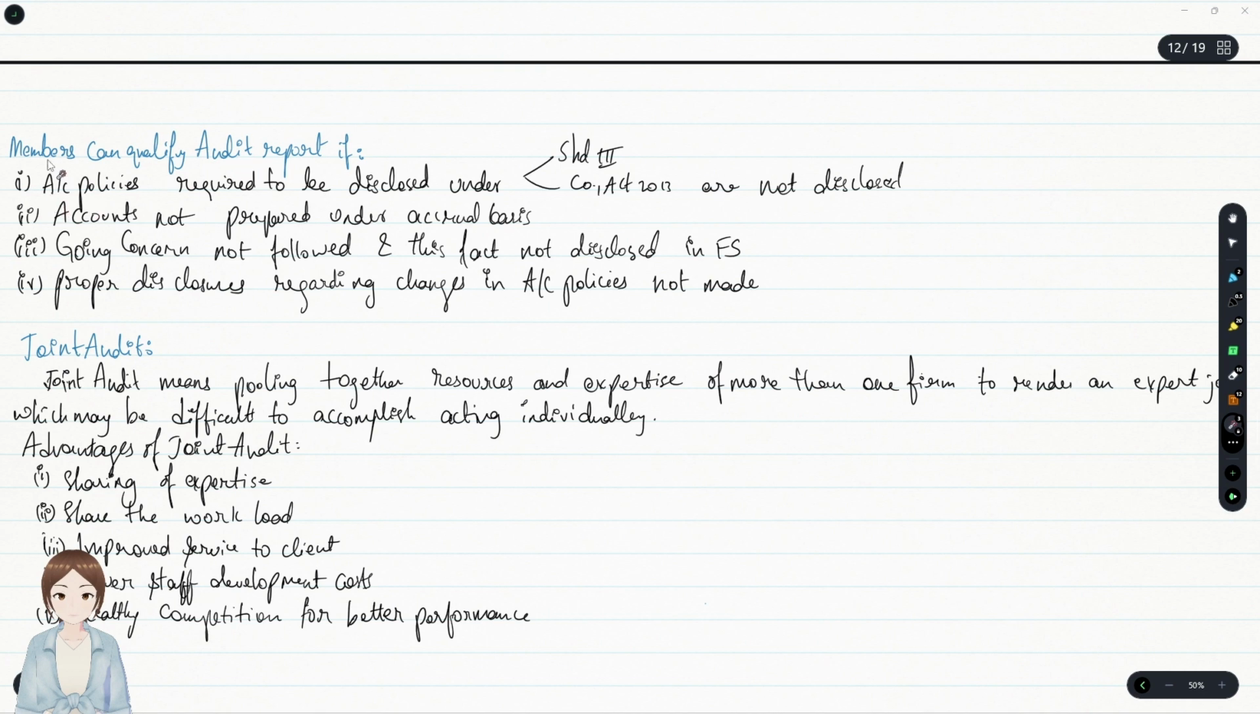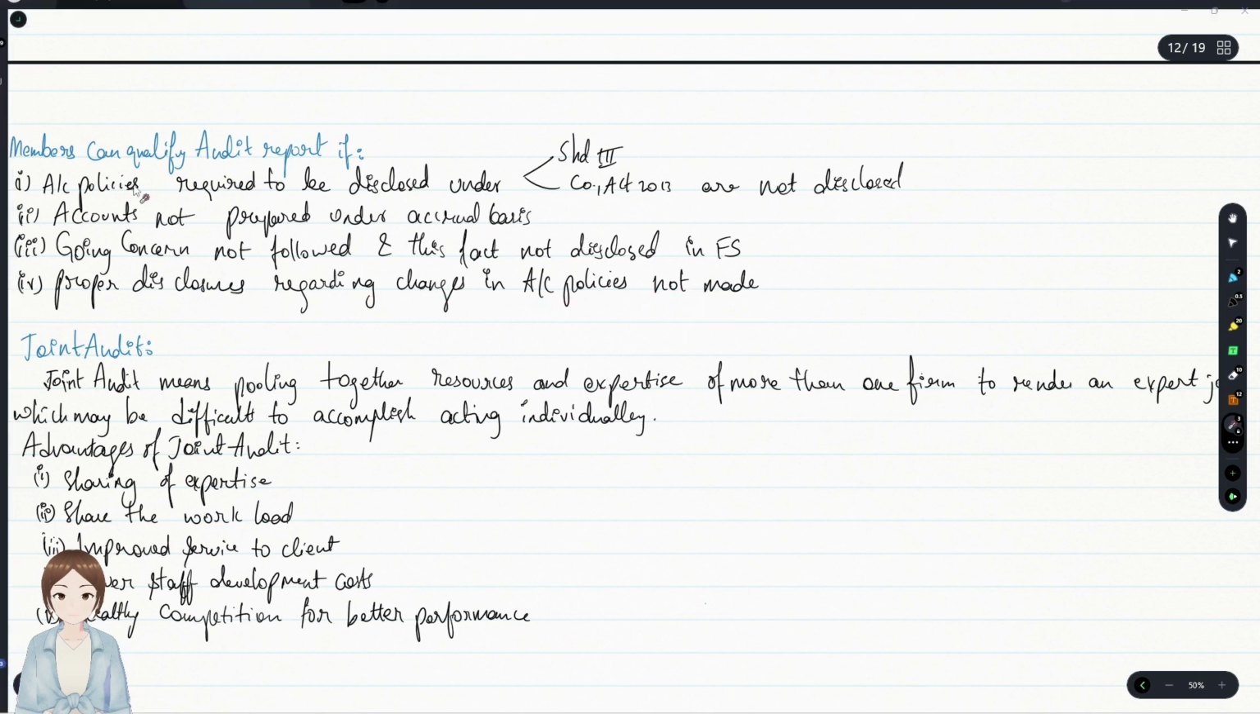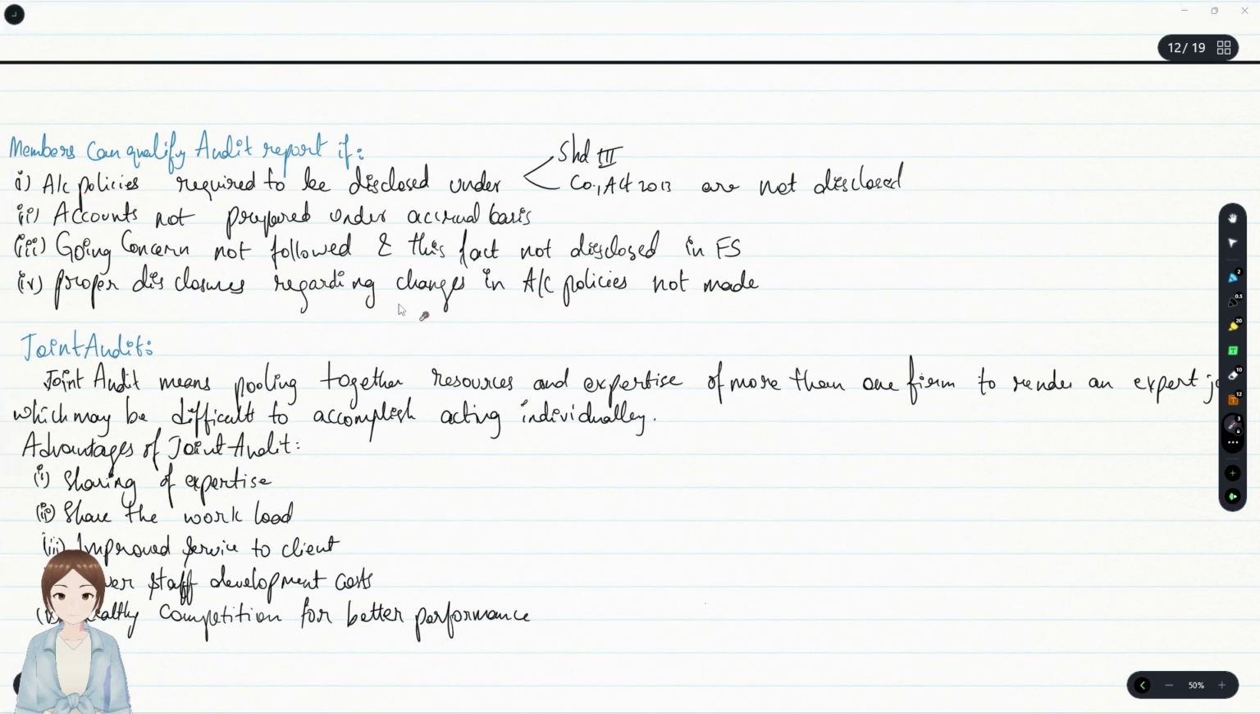And where members can qualify the audit report if the accounting policies required to be disclosed under Schedule 3 of the Companies Act were not disclosed, and proper disclosures regarding changes in accounting policies were not made. That is, accounting policies were not properly disclosed and such changes were not made. Such changes in accounting policies, disclosures were not made, and accounts are not prepared under accrual basis, and going concern was not followed while doing financial statement, and that fact was not disclosed in financial statement.